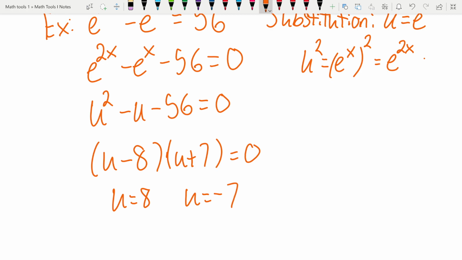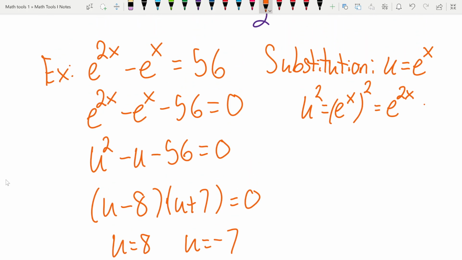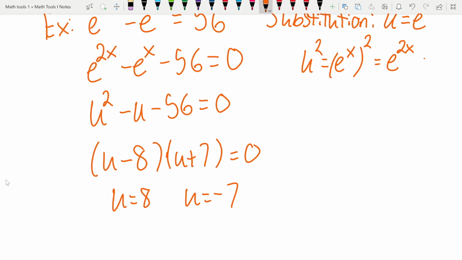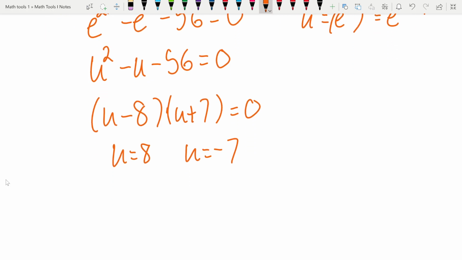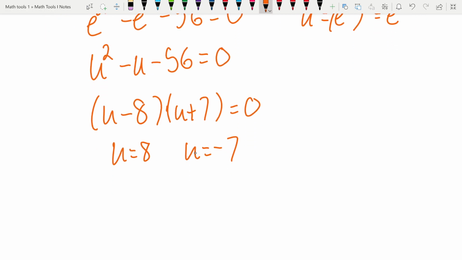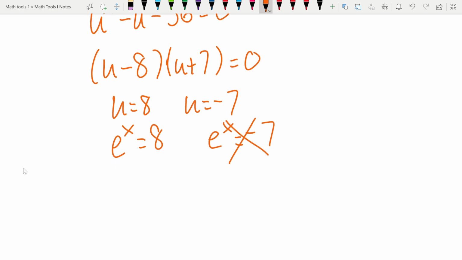And we're not interested in what u is, we're interested in what x is. So we make our substitution again. Now that we have u equal to something, we can make that substitution again and get e to the x equals 8 or e to the x equals negative 7. Now this one doesn't make any sense because e to the x can't be a negative number.